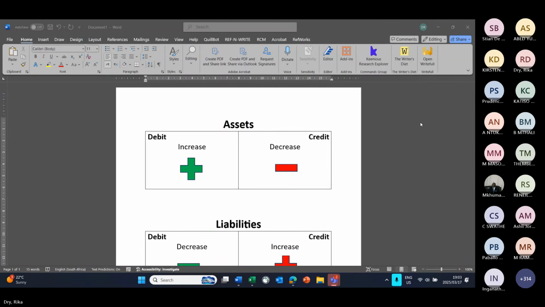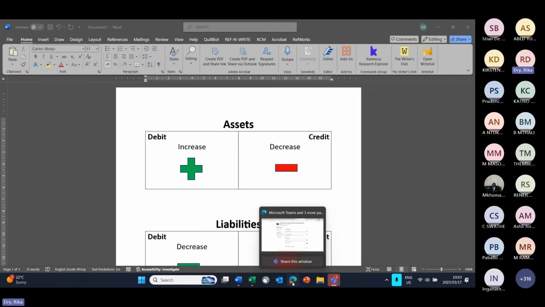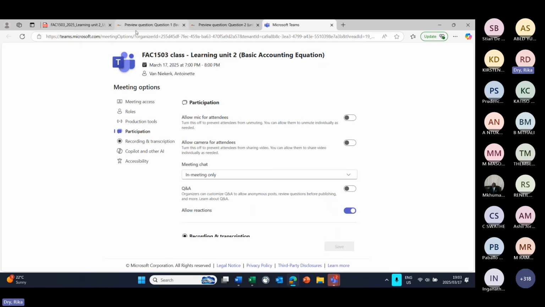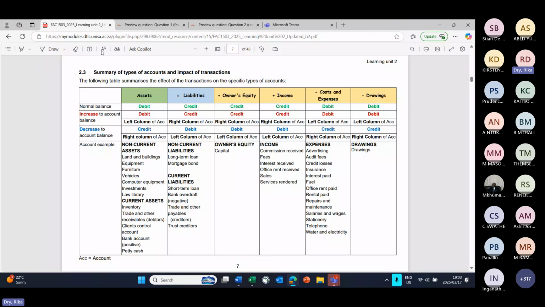So I just quickly want to take you to your module side. Let me quickly find it. Okay, so on page 7 of your compulsory reading, you have this table, table 2.3. If you have a look under assets, there's a list of account names.